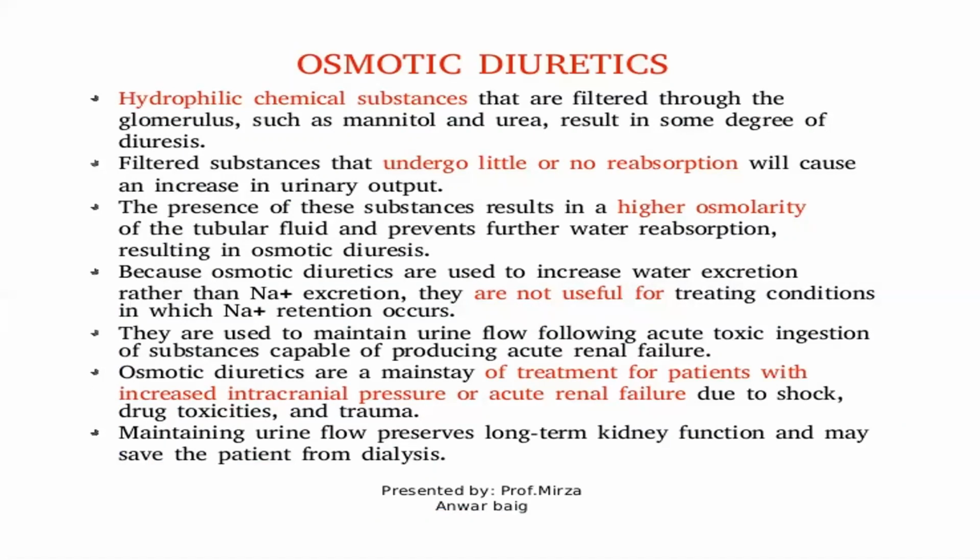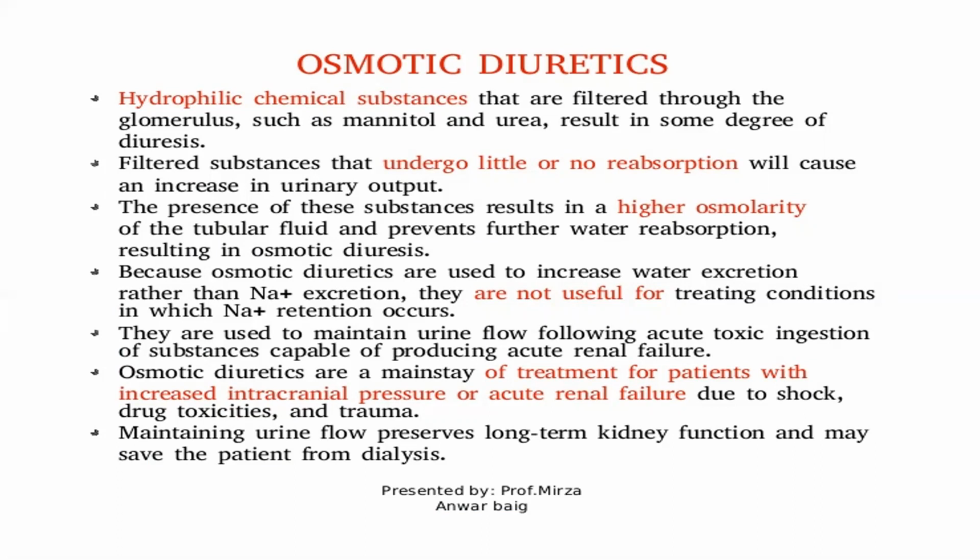And last and most important is osmotic diuretics. Osmotic diuretics are hydrophilic chemical substances that are filtered through the glomerulus, such as mannitol and urea, and result in some degree of diuresis. Filtered substances that undergo little or no reabsorption will cause an increase in urinary output.